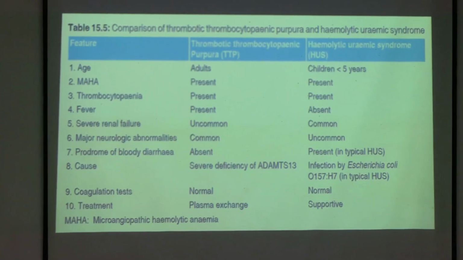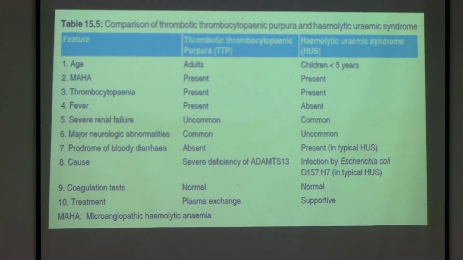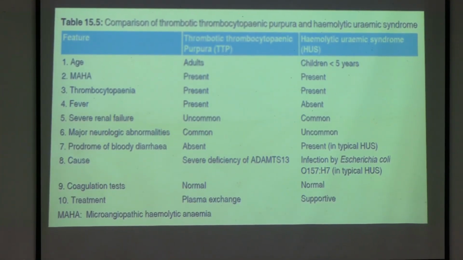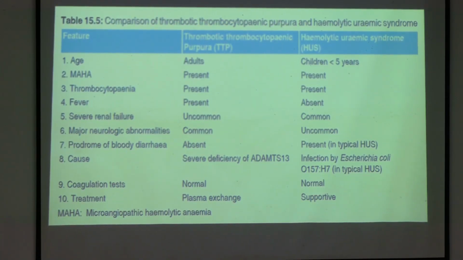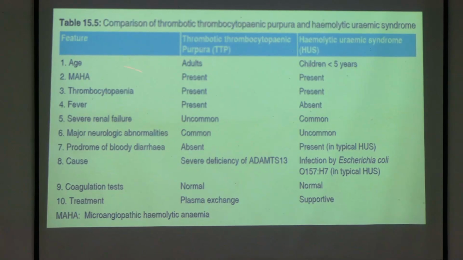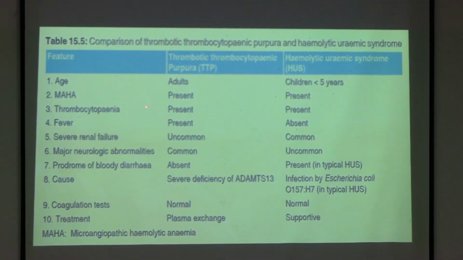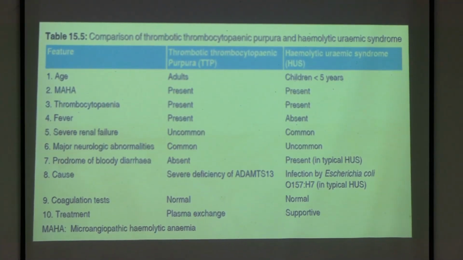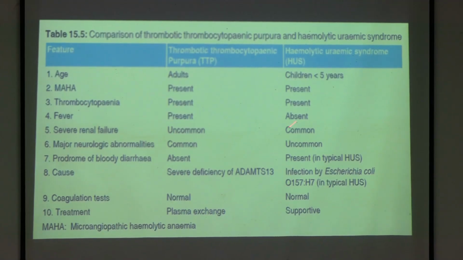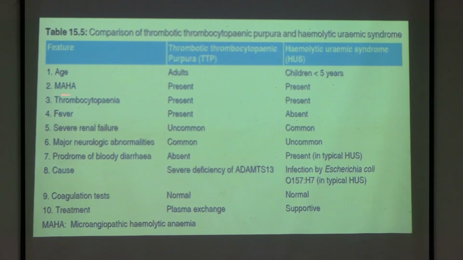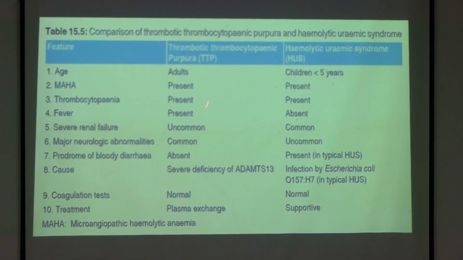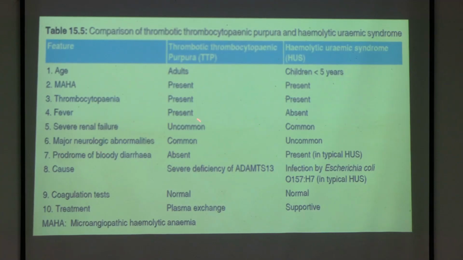So is MAHA, microangiopathic hemolytic anemia, present or absent in both diseases? Present. Thrombocytopenia, present or absent? Present. Fever is present in the pentad, that is TTP, and it is absent in HUS. Renal failure is not that common in TTP, but in the pentad it is there. Neurological abnormality is more common in TTP than HUS.